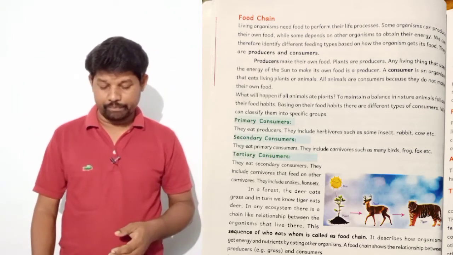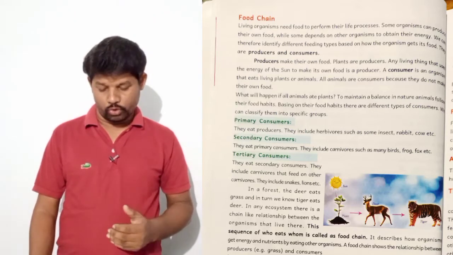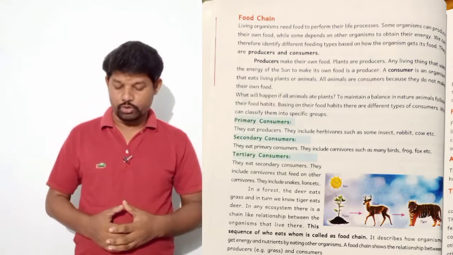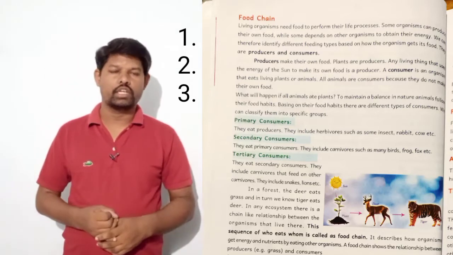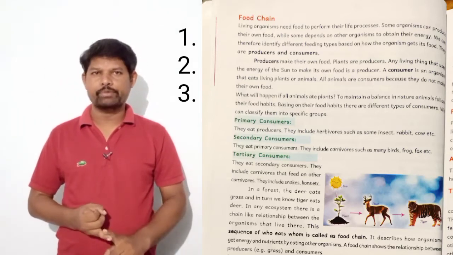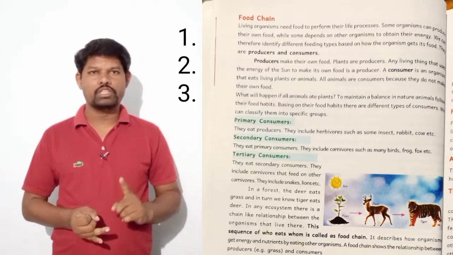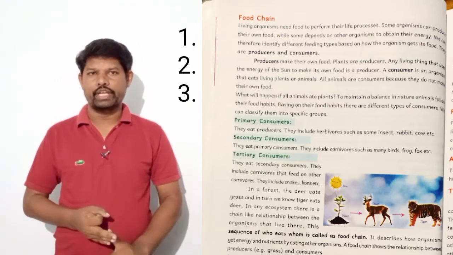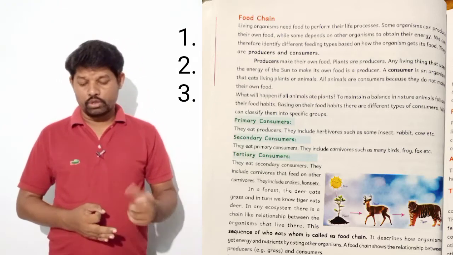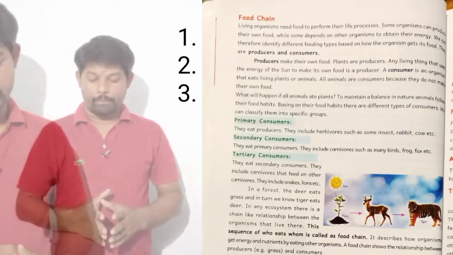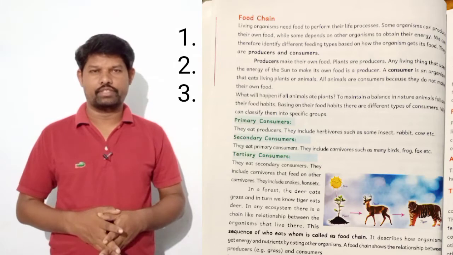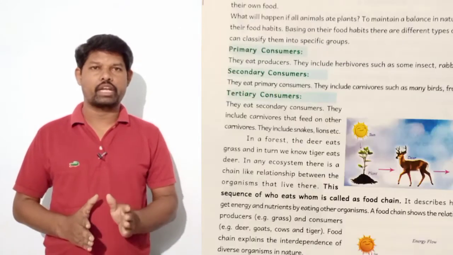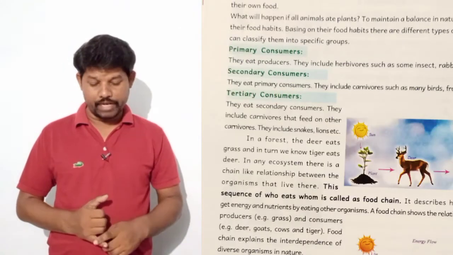We can classify them into specific groups. Consumers are of three types: primary consumers, secondary consumers and tertiary consumers. Primary consumers eat producers, that means plants.